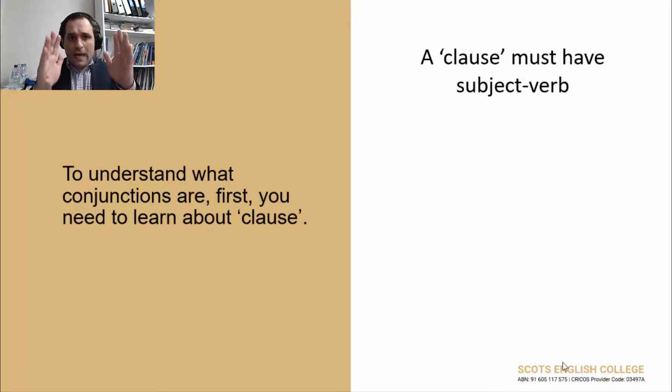So when you look at a sentence, if you see a subject and a verb, that's a clause. Okay? Very simple. So, any sentence or part of a sentence that has a subject and a verb, you would be looking at a clause.